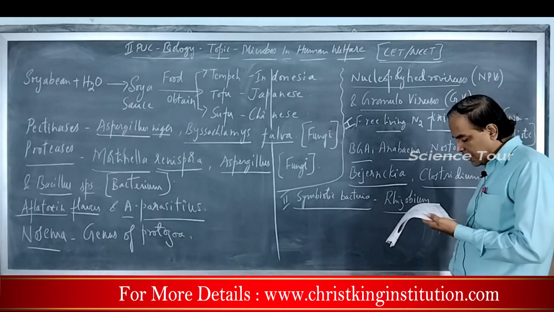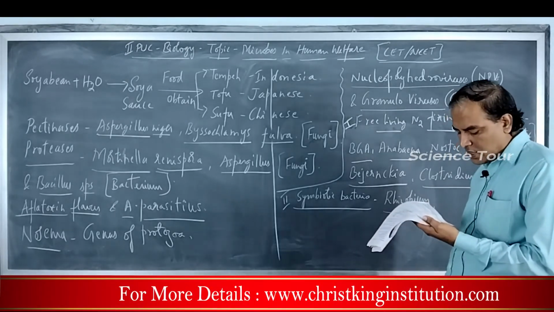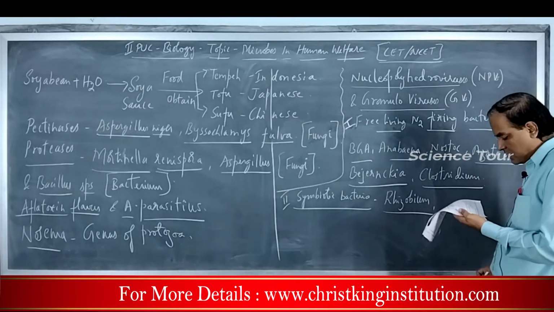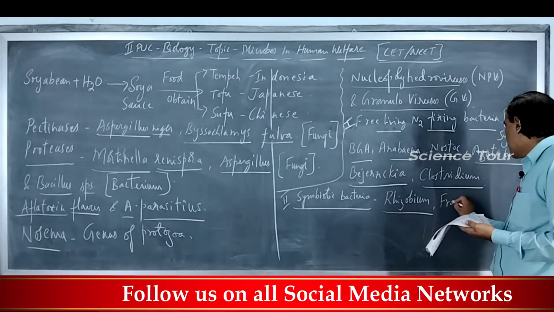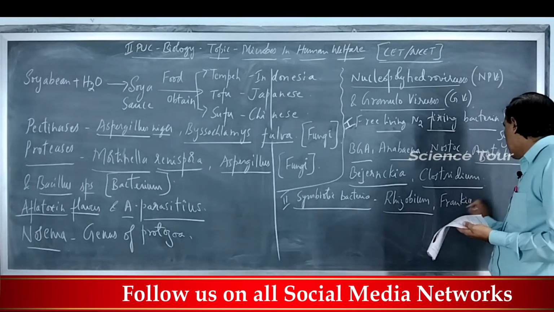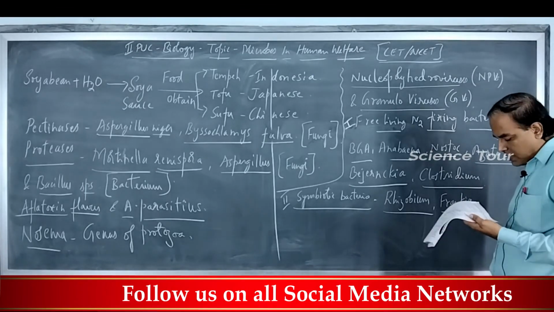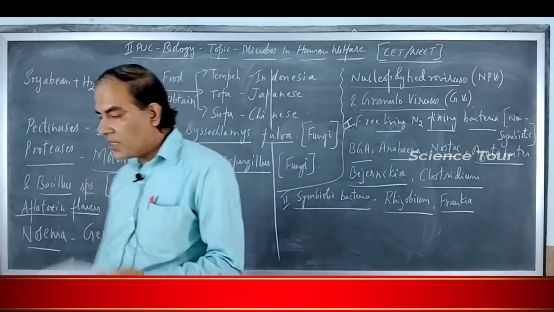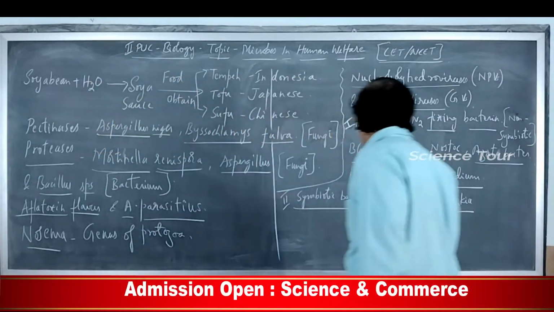What else will you write? Frankia associated with certain dicotyledonous plants, actinorhizal plants. So Frankia. Then certain Azospirillum species associated with the cereal grasses.